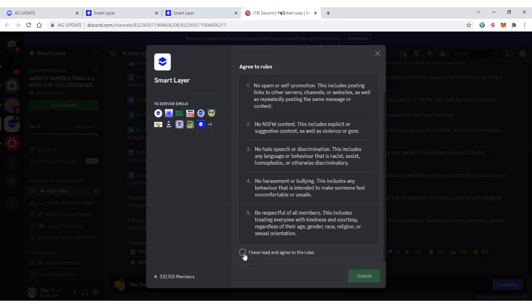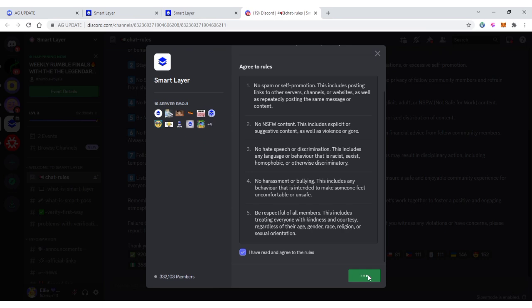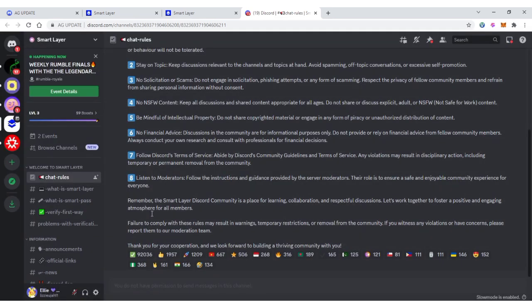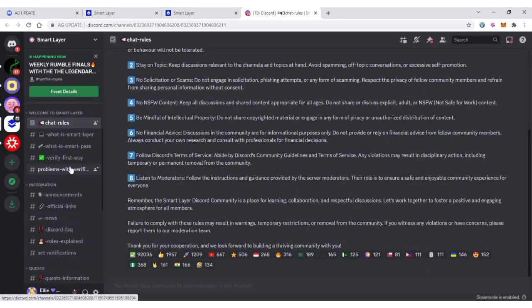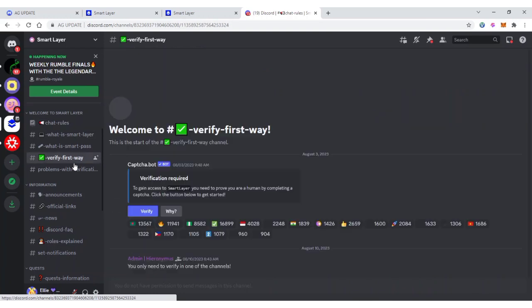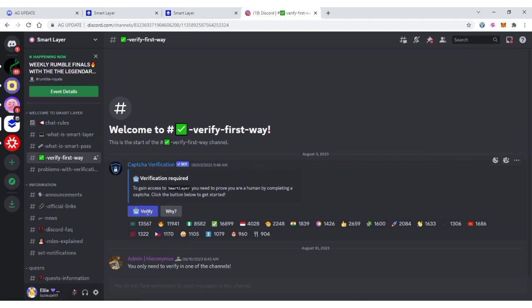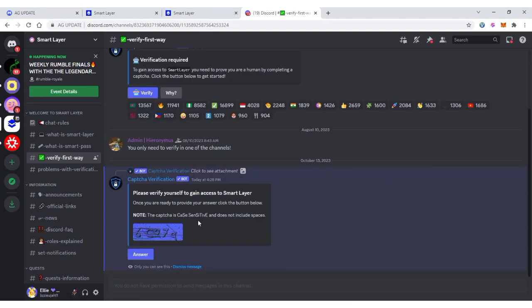You click here. Alright, click here, then you click on submit. After you click on submit, I think you are good to go. So if you click verification first way, then you click verify. You can make sure to read this. Gain access to Smart Layer. You need to prove you are a human by completing a captcha. Click on the verify. So you just click verify, and they are going to give you something to fill.